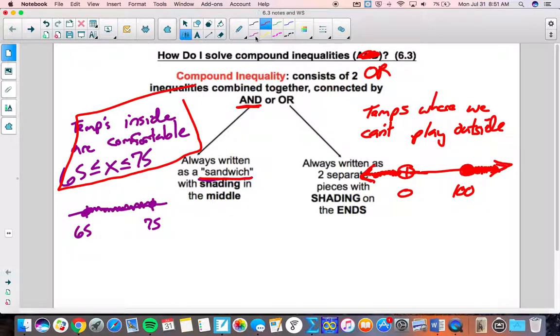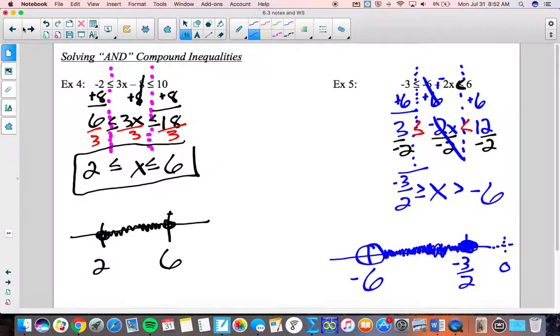What's funny about this is if you're into canoeing at all, I'll draw a bit of a canoe here. Canoe. If you know about canoeing, those are called oars. So it's kind of like our squiggly answer here. One has a white handle and one has a shaded in handle. Those are like oars in a boat. Get it? So like that's a visual, and then ANDs make like a sandwich. Okay. Not that funny.